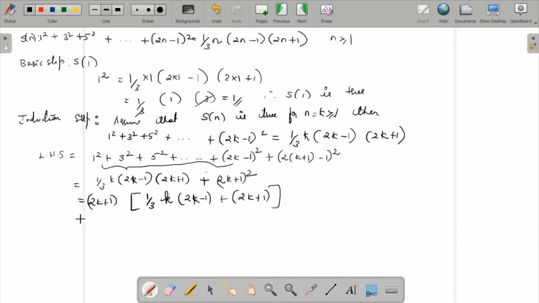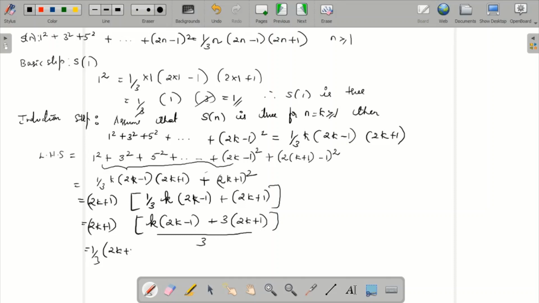So what you can do is again take the LCM. Here 2k plus 1 will be out. When you take the LCM again, k into 2k minus 1 plus 3, I'll directly multiply this, 3 into 2k plus 1, divided by 3. So you can take this 3 out here, again it is 1 by 3 now, 2k plus 1 over here.